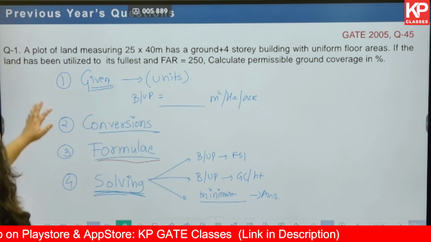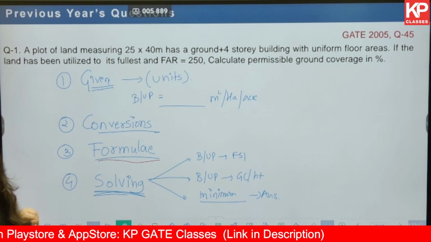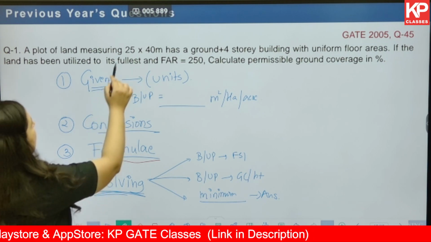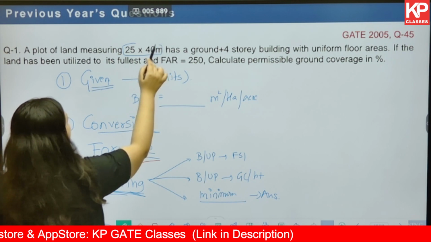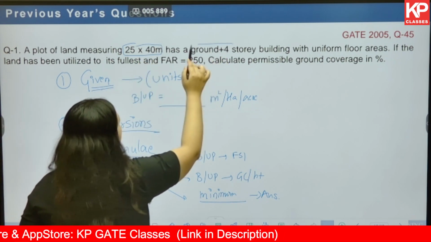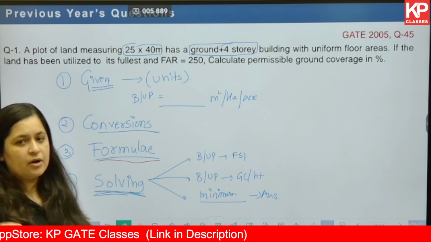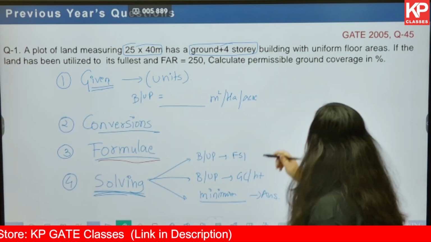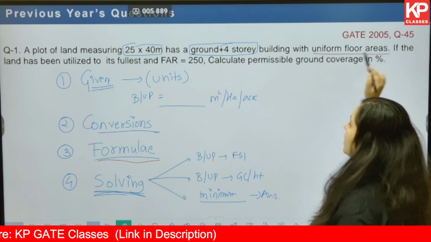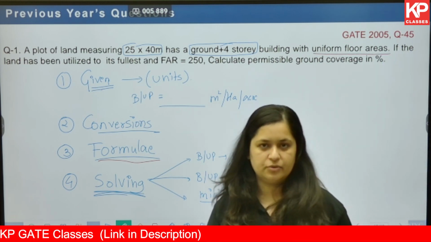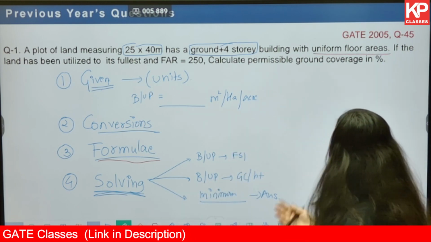Okay. The question: a plot of land measuring 25 into 40 meter has a ground plus 4-story building with uniform floor areas. Now here it's been mentioned that there are uniform floor areas. Many a times that won't be mentioned, okay, and that is something that you have to assume.